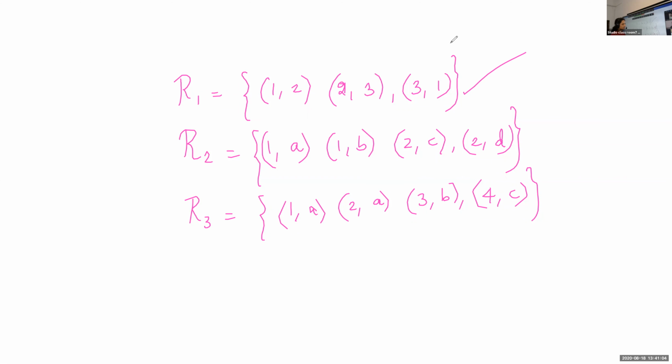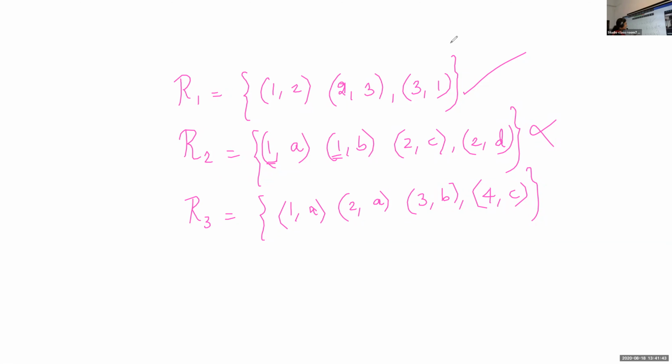What about the second case? Whether the first element is repeated. Yes, the element 1 is having 2 images. Therefore, it is not at all a function. Is it clear, children? How to find out? You check the first element. If the first element is repeated, is it okay, Atul? Yes, ma'am. Any doubt in this one? How to check when a relation is given, is it a function or not? No, ma'am. Okay.